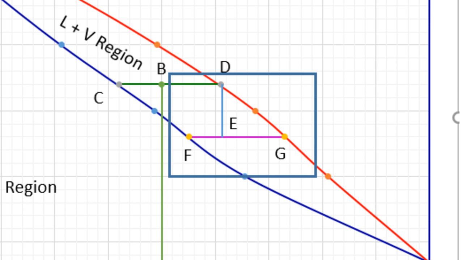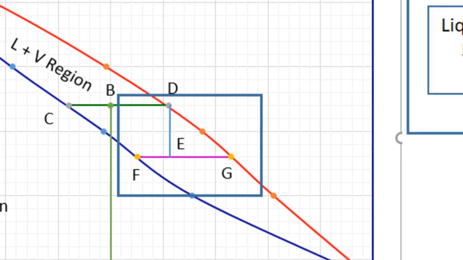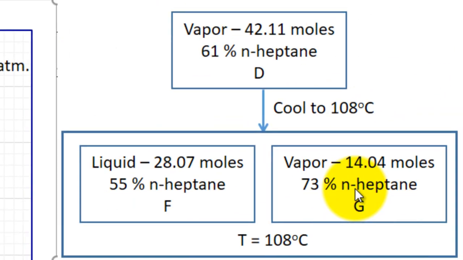But this vapor, you see, this is the vapor composition. So you will get a higher percentage of normal heptane. It was 61%, now it has become 73%. So the percentage of normal heptane is increasing, step by step.